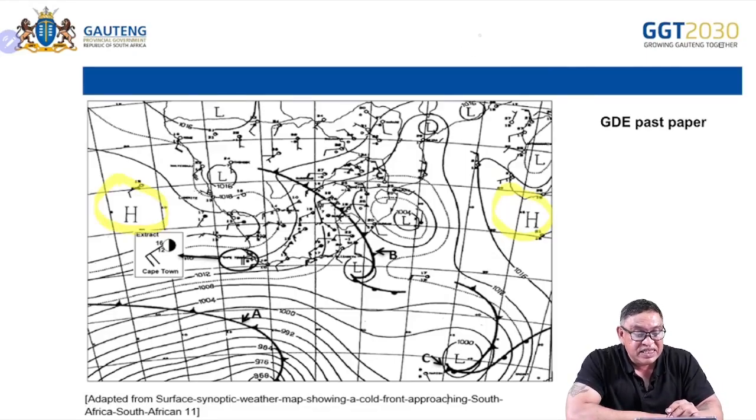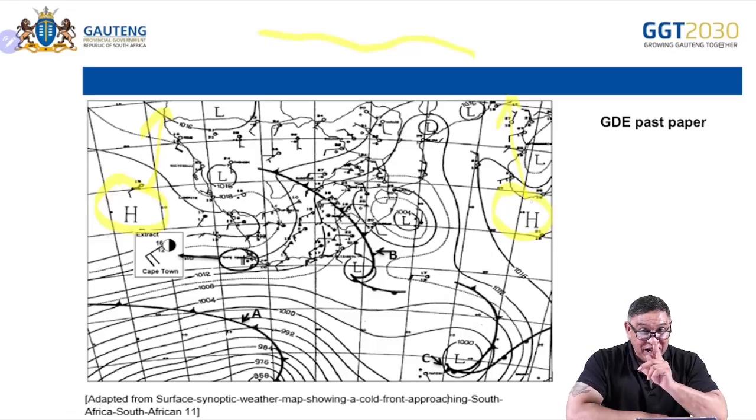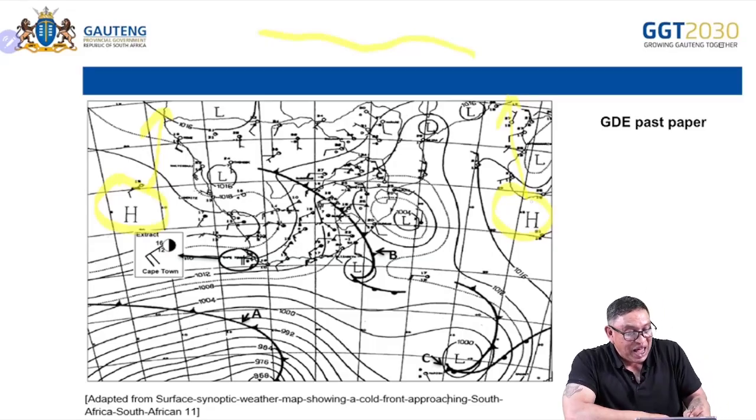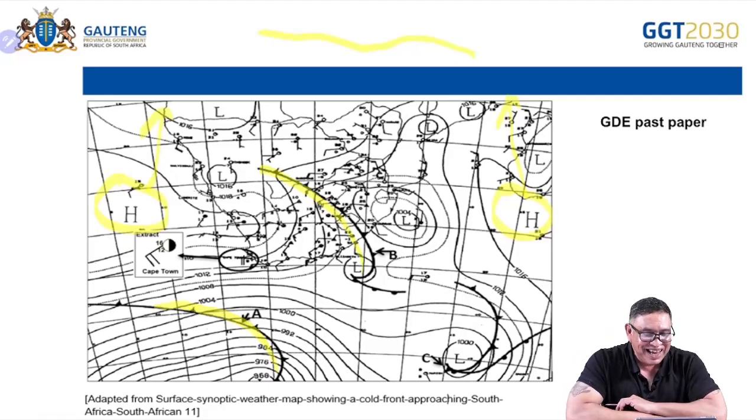Because the ITCZ has moved up into the northern hemisphere, the high pressures have followed it. And now they are in the northerly positions. And if they're in the northerly positions, what happens now? It allows the cold fronts to come in. Can you see that? So now we have a different situation.